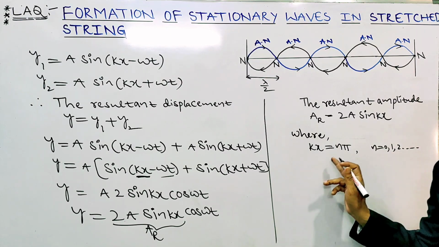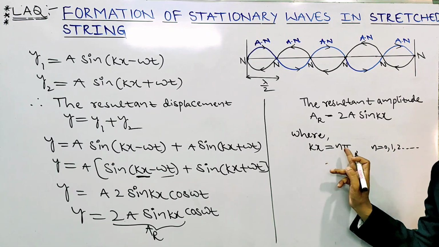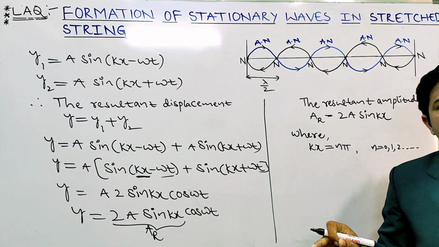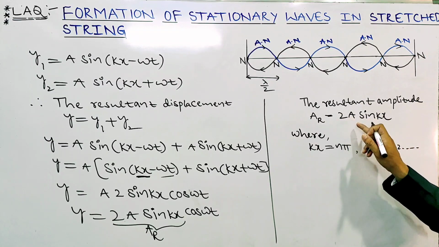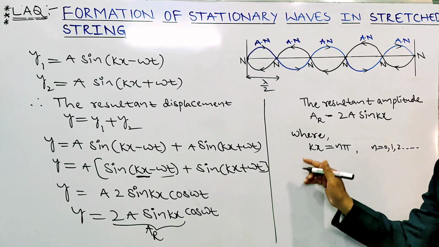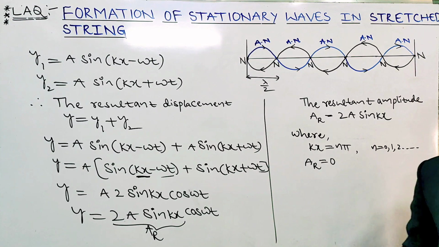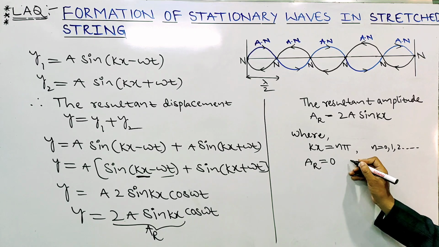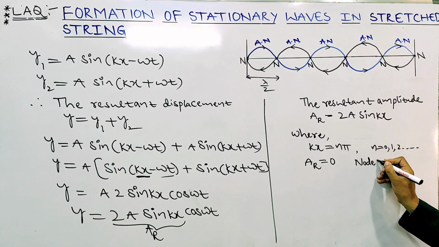If you substitute 0 instead of n, kx is 0. Sin 0 value is 0 only. 0 into something is 0. So therefore AR equal to 0. Wherever amplitude is 0, that point is called a node. Nodes are formed.